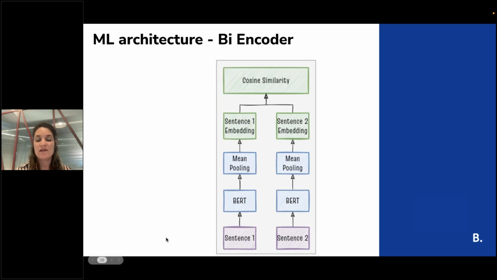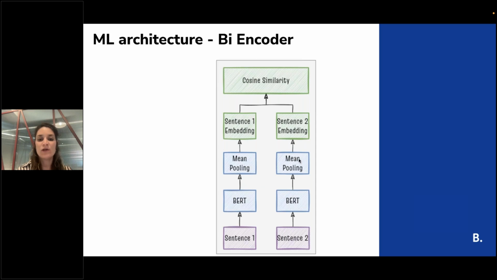Another option is the biencoder, which is mainly the same, but with two heads. We have a BERT layer for the first input, the text, and a second one for the topic. So we have two BERT layers that are not shared, not crossed.